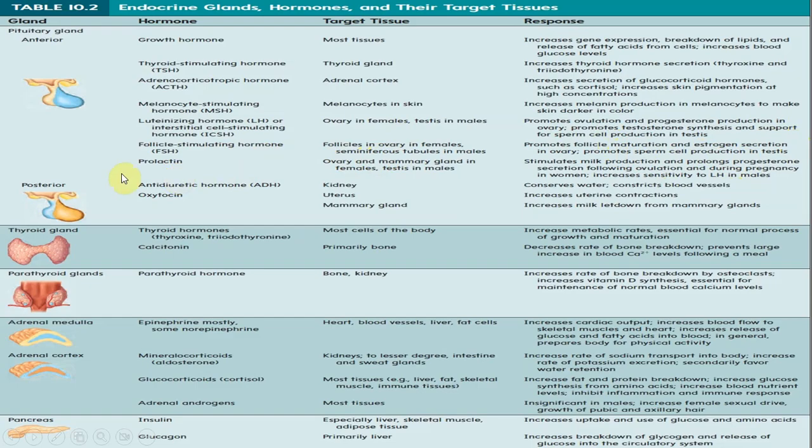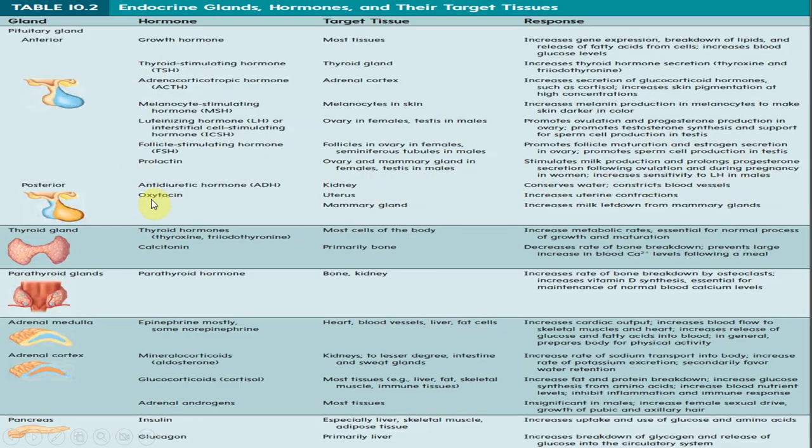Prolactin, right? Very important. What does it do? Again, ovaries and primarily the mammary glands in females and also the testes in males. It stimulates milk production and prolongs progesterone secretion following ovulation and during pregnancy in women. And in males, however, it increases the sensitivity to luteinizing hormone.